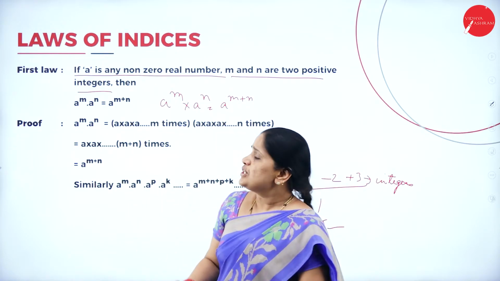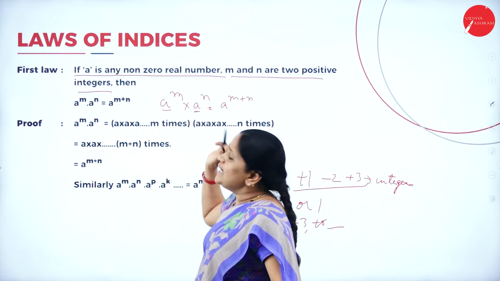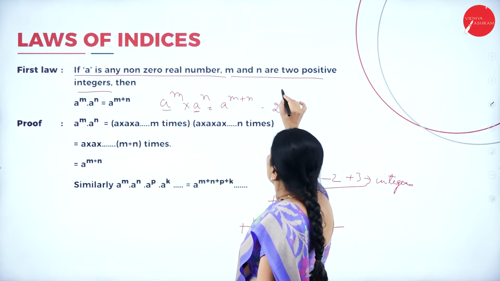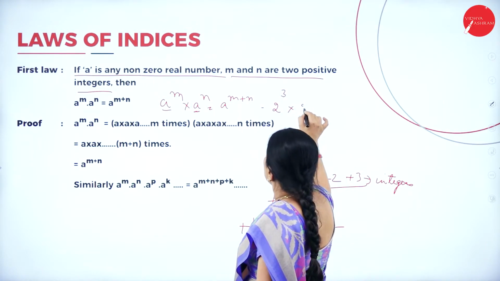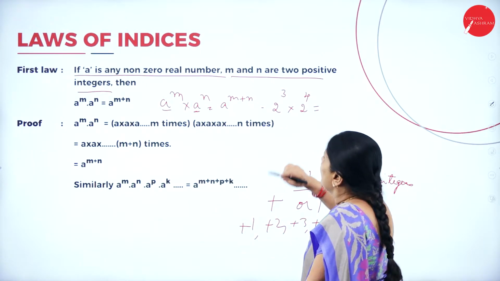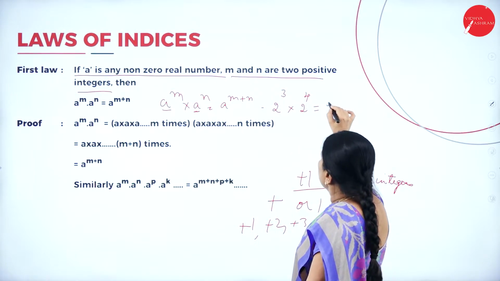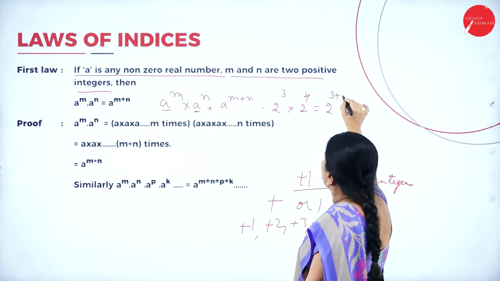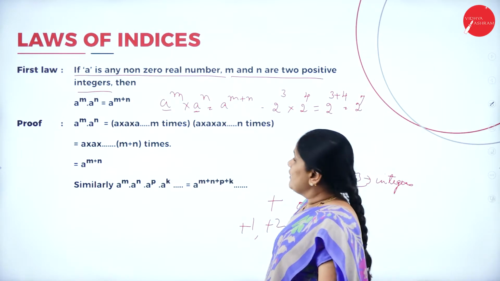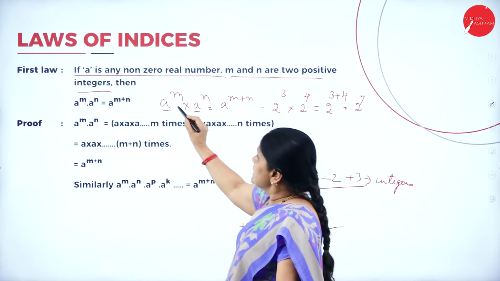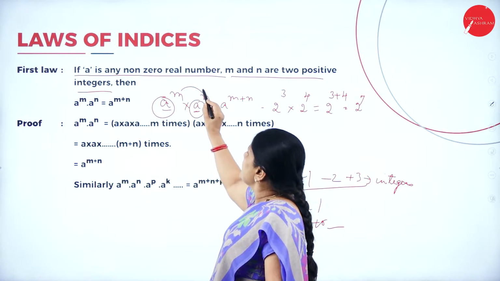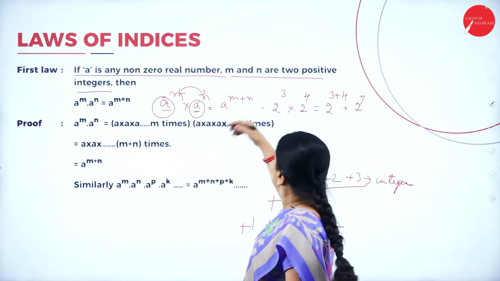Here we should understand that the bases should be equal. For example, I am writing 2 to the power of 3 into 2 to the power 4. In this, how can I simplify this? It will be 2 to the power of 3 plus 4, that is equal to 2 to the power 7. Have you followed here? Whenever the bases are the same, the powers can be added. We can add both the powers.